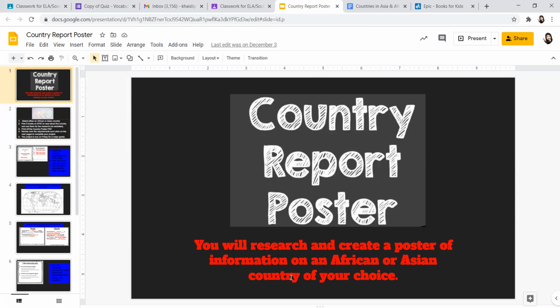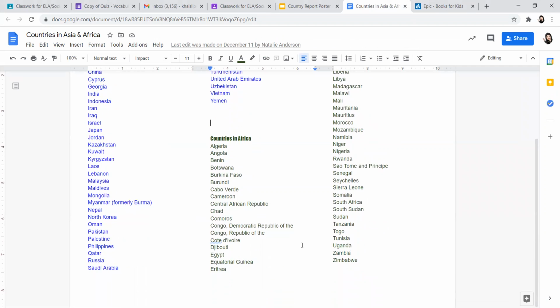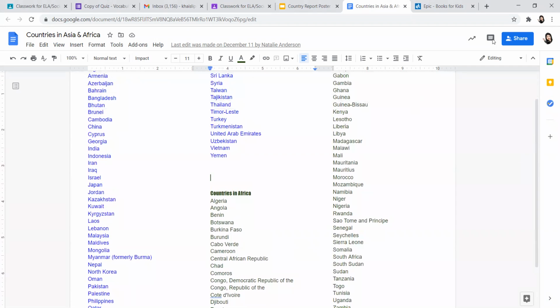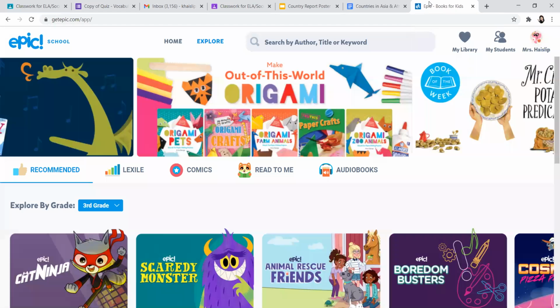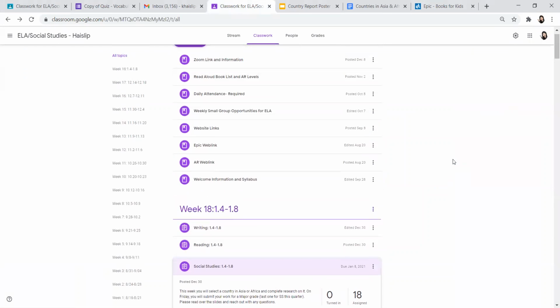So you're going to be selecting a country in either Africa or Asia of your choice. I have a list of the different countries in Asia and in Africa. Once you've decided on a country that you want to research more about, you're going to go right over here to Epic. If you forgot how to log into Epic, you can click right above the week 18.